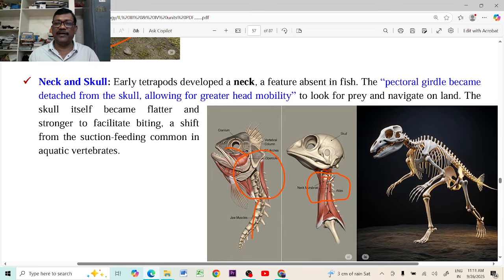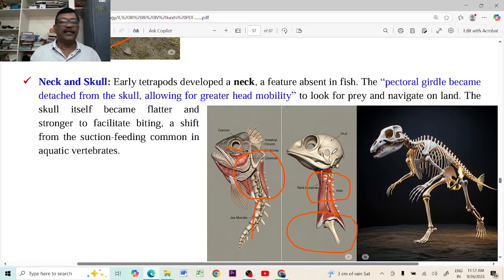These vertebrae are somewhat independent, and the pectoral girdle is here. This is our pectoral girdle. The pectoral girdle became separated and independent from the skull. Whereas in the fishes, the pectoral girdle is completely connected with the head region through these vertebrae. But in this case, the pectoral girdle became somewhat independent, because due to the changes in the neck region, the skull is almost separated.